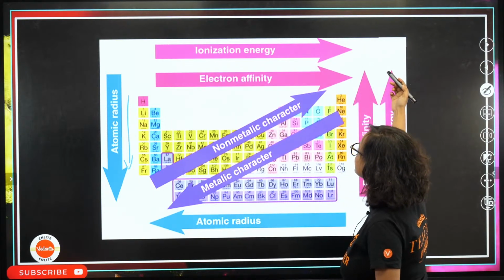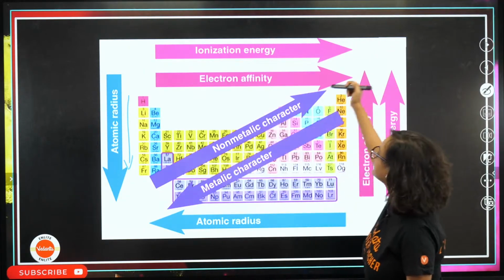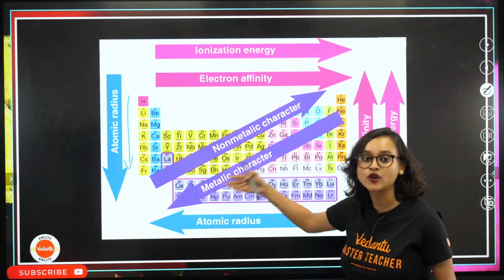Ionization energy increases from left to right. Electron affinity increases from left to right. Non-metallic character increases from left to right. Metallic character decreases from left to right.